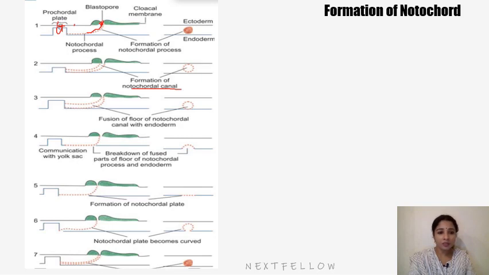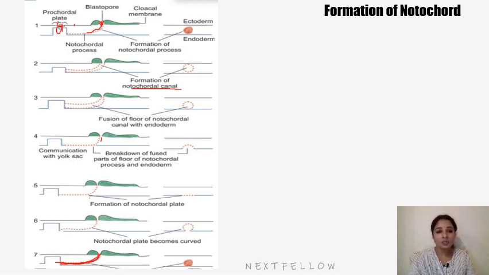So we can see that on the ventral side the cells are disappearing, forming a communication between the amniotic cavity and the yolk sac cavity. This communication is called the neuroenteric canal. The neuroenteric canal is a temporary communication because of degeneration of a part of the notochord. Later, a solid cord of cells will develop from the primitive pit up to the procaudal plate. This solid cord of cells is called the definitive notochord.